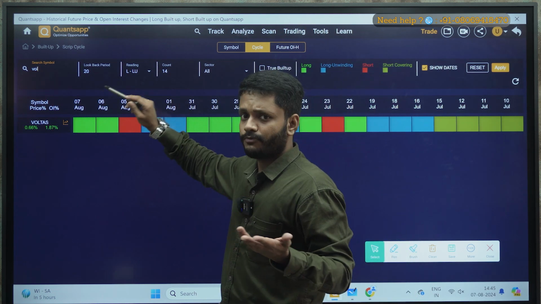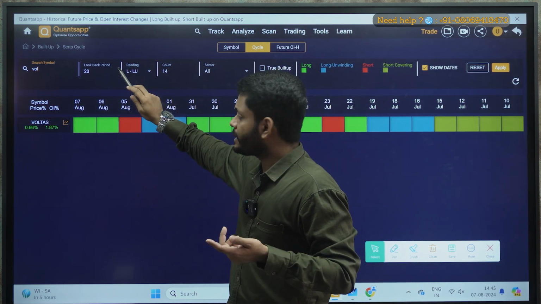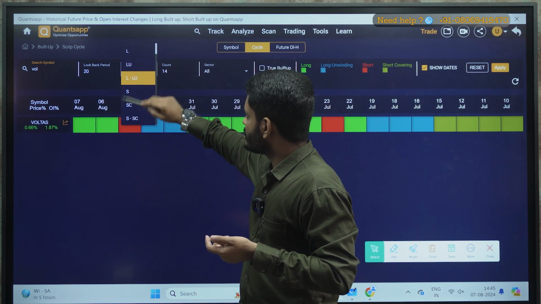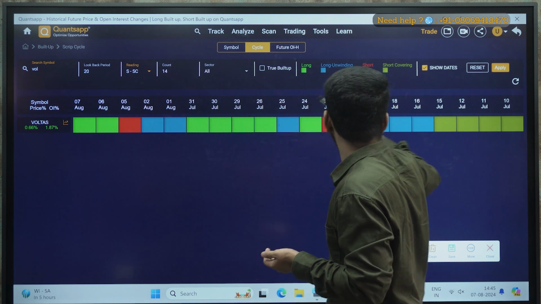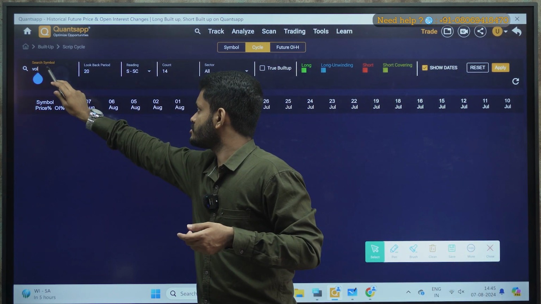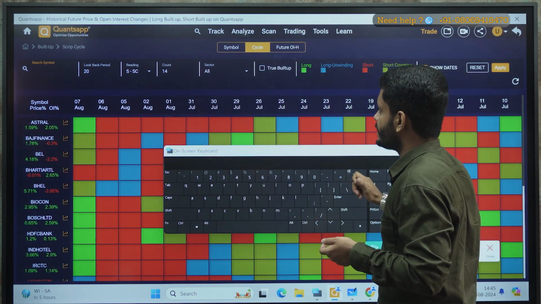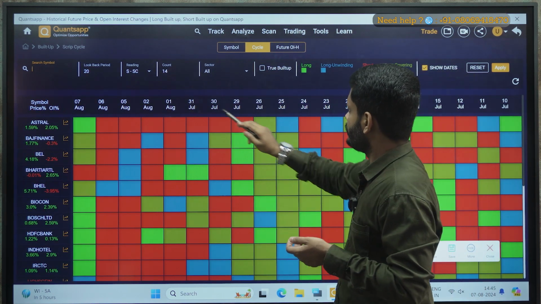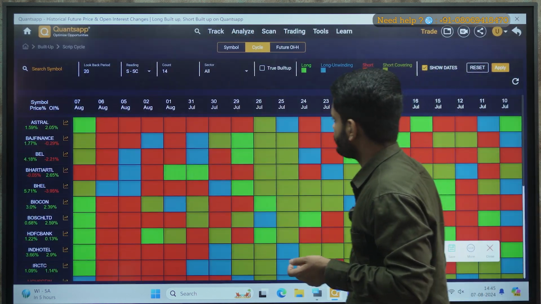Okay, so now say for example, if you want to find out those counters wherein the short and short covering cycle is being followed, just click on this. Instead of L-L, you click for S-SC 2014, apply. You don't have any data as of now, so there is no data wherein the short and short covering cycle is being followed. Give me a second. 2014 S-SC, apply. Okay, we have it, correct?